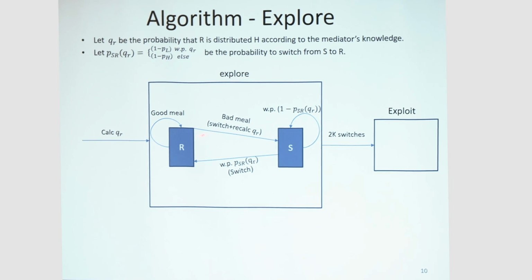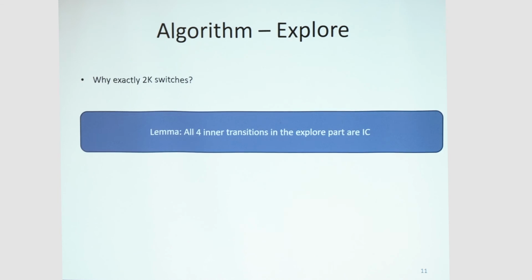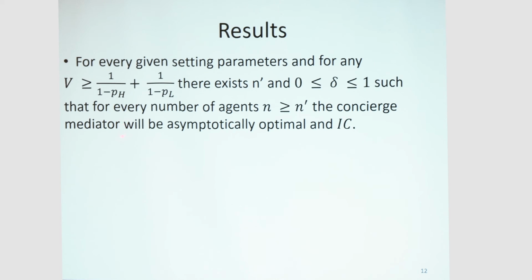So if we add the expected time of this and the expected time of this, we get that QR doesn't have a role here. So we get 1 divided by 1 minus PH plus 1 divided by 1 minus PL, and it's not dependent on QR, and that's why we get the result here.